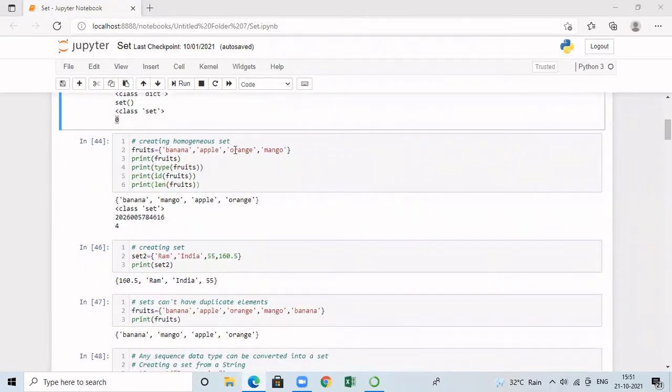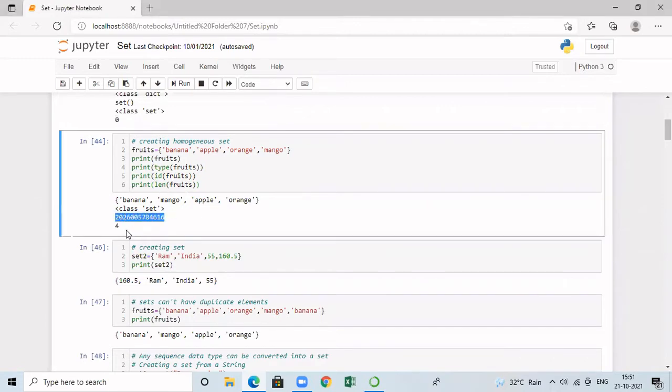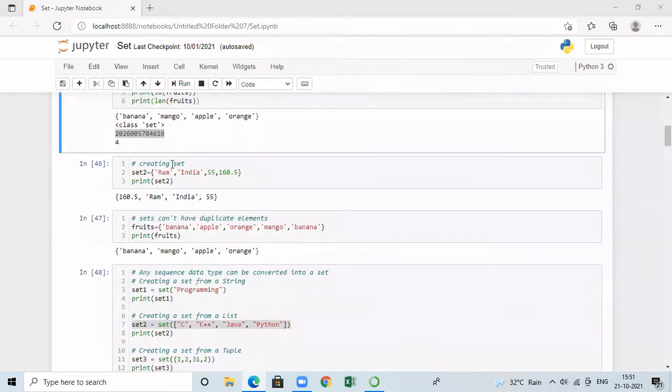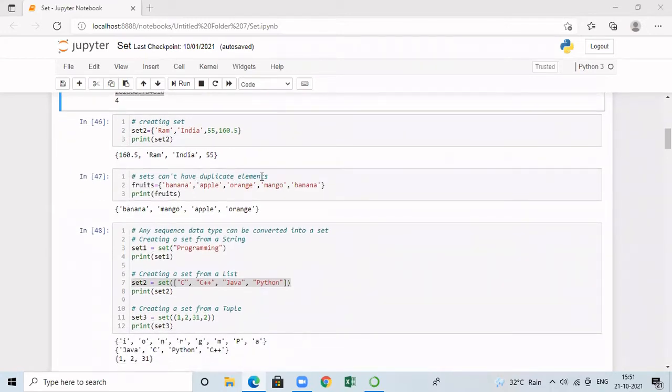Other than an empty set, we can create a set containing elements with the help of curly braces. So here we are creating a set called fruits with 4 elements. When we print the type of fruits, we are getting set as the type, and id of fruits is going to return the memory location, and length of fruits is going to return the number of elements in the set. We can create even a heterogeneous set which contains elements of different types. Here set2 contains a string, an integer, and a floating point number. That is also possible.